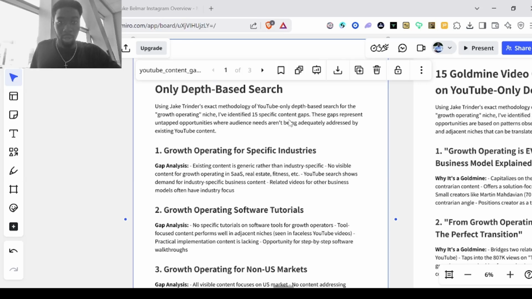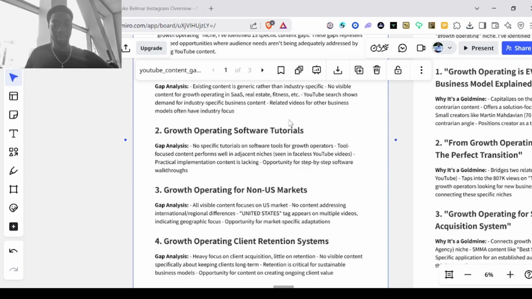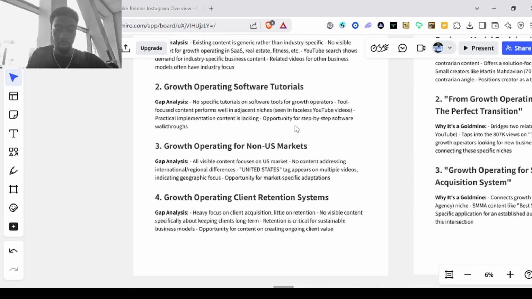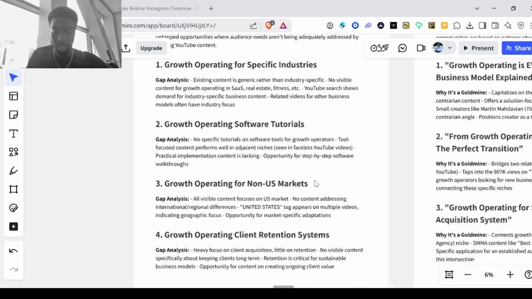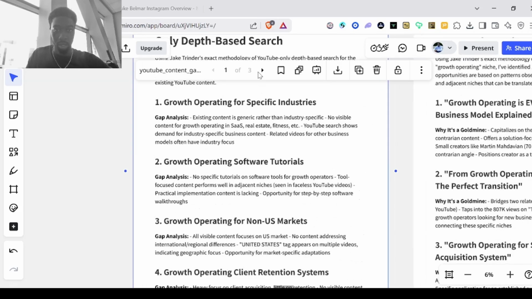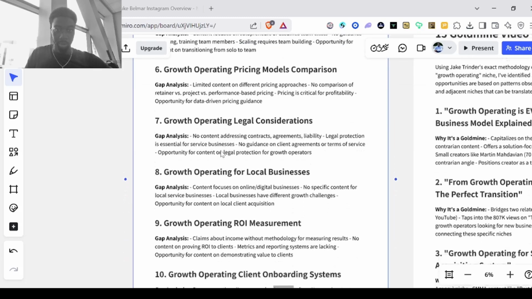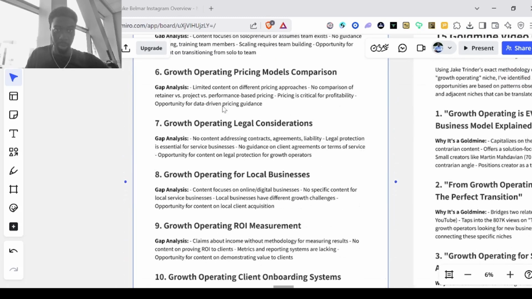These are things that people may be looking for, but they aren't done yet. And so these gaps include operating for specific industries, software tutorials, non-US markets, client retention systems. You can see all this stuff. You could just look through it. I'm not going to say it all as it loads. But yeah, you can see these are pretty much spot on.